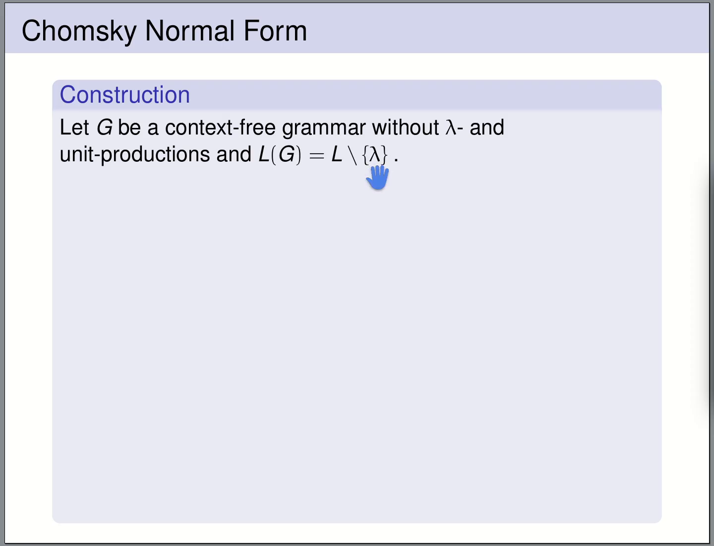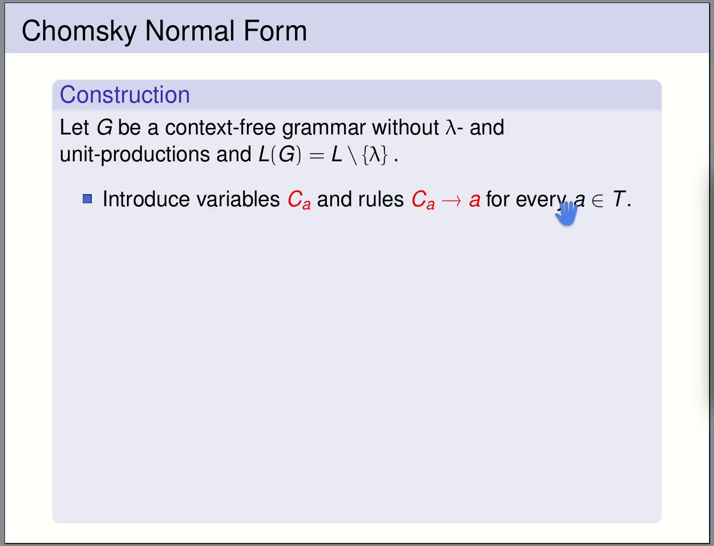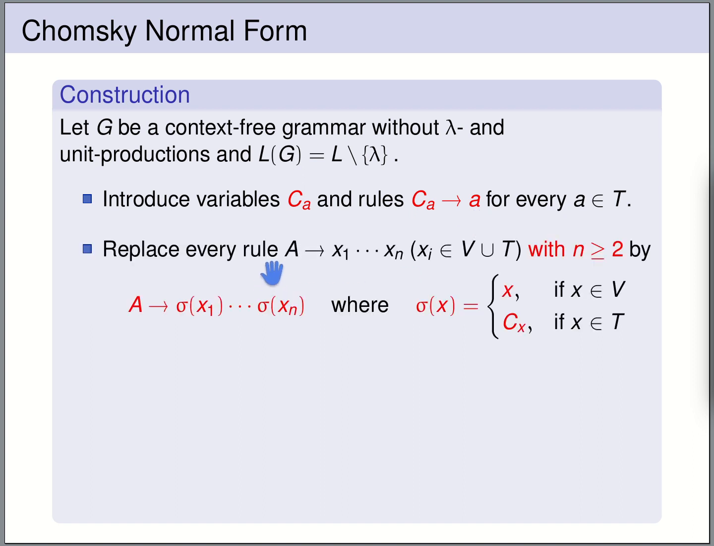Next, we're going to continue to bring this grammar into Chomsky normal form. The first step is that for every terminal letter a, we add a fresh variable C_a together with a rule that allows C_a to be rewritten to a. So for every terminal letter, we have a fresh variable that can be rewritten to this terminal letter. Next, we are going to transform our rewrite rules. We are going to transform those rewrite rules where the right-hand side has length 2 or more.